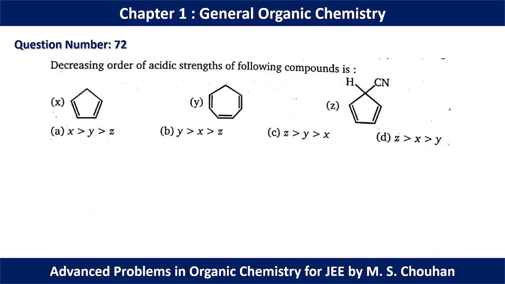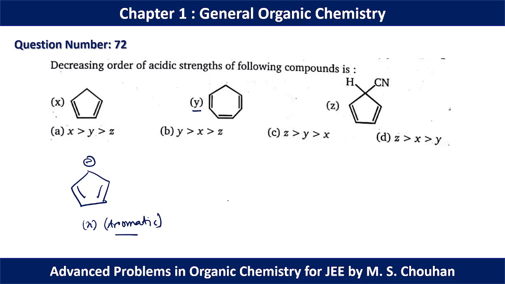In question number 72, the decreasing order of acidic strength of the following compounds is asked. Again we have to go for the conjugate base. For structure X, the conjugate base is this, and it is stabilized by aromaticity, because this is aromatic in nature.